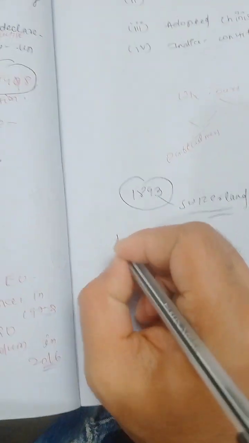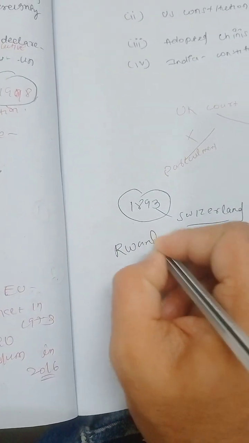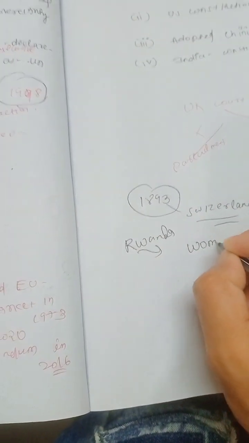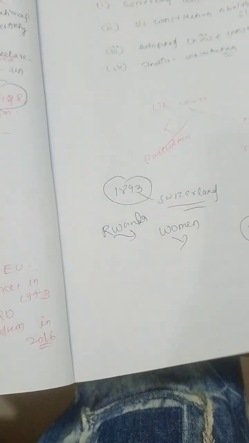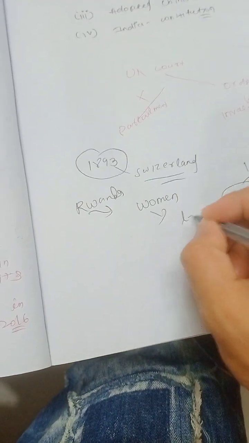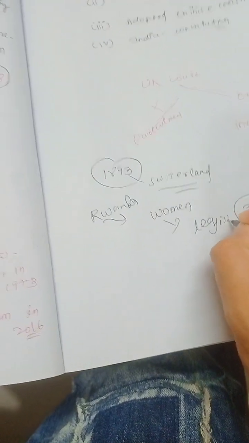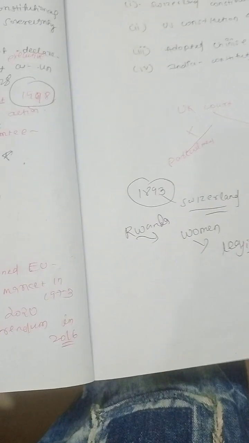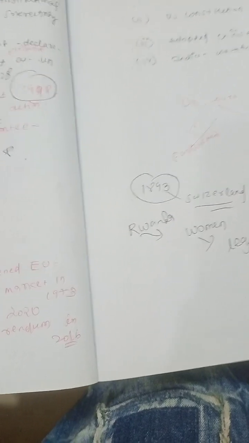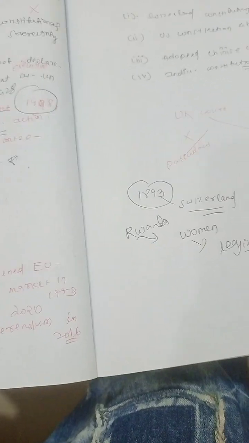If I talk about which is the first state to provide women representation in its legislature, it is Rwanda. So guys, it is Rwanda that provided women reservations in the legislature. Rwanda is the first state. Your examiner is quite interested in asking questions in terms of the first, so it can also be a question.